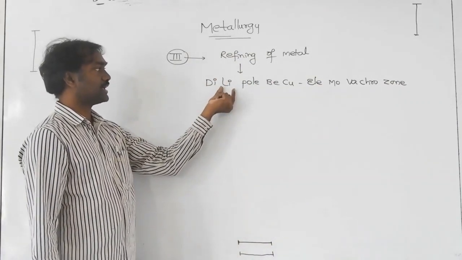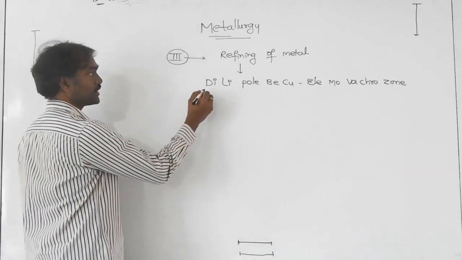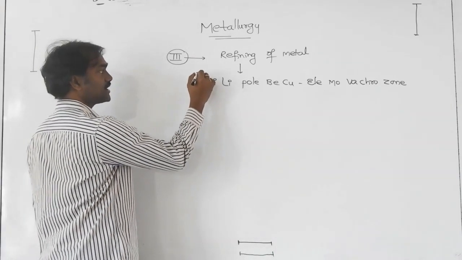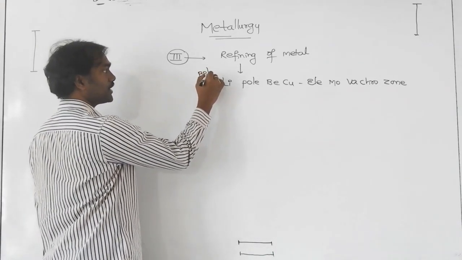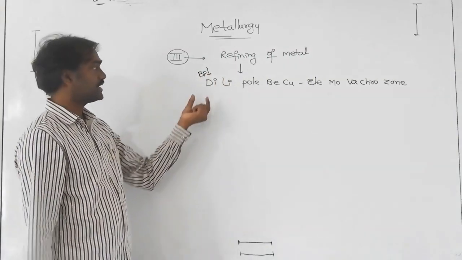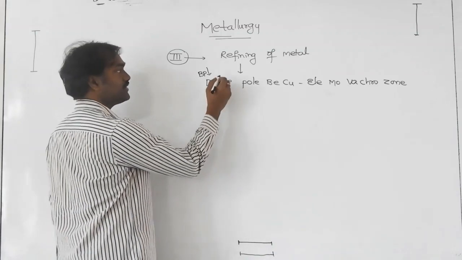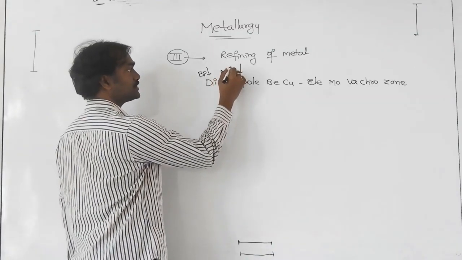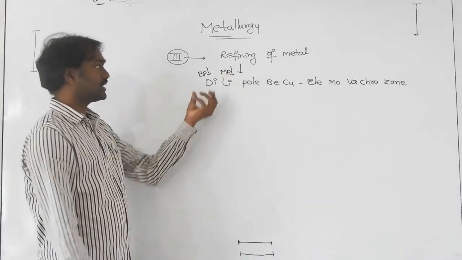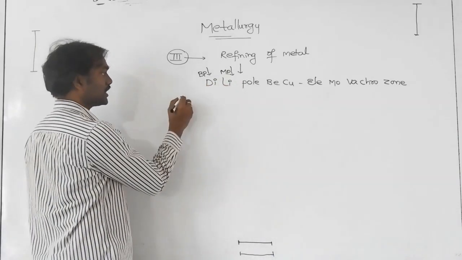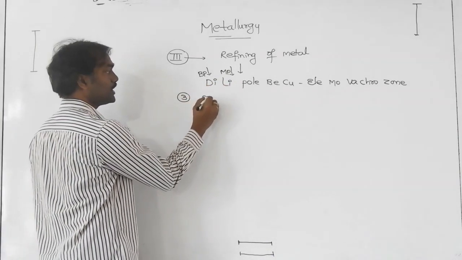Distillation is over. Next, liquation process is over. Where distillation is observed, the boiling point is less, so either the metal or the impurity you can consider. Next, liquation means which has a low melting point, so that we separate. Now the third one we are discussing is the polling process.